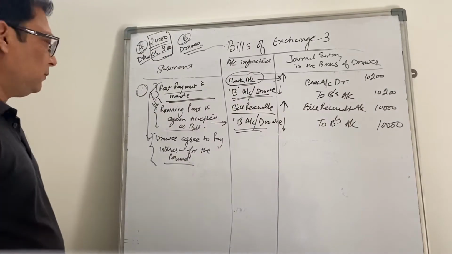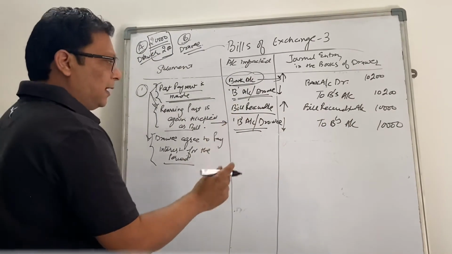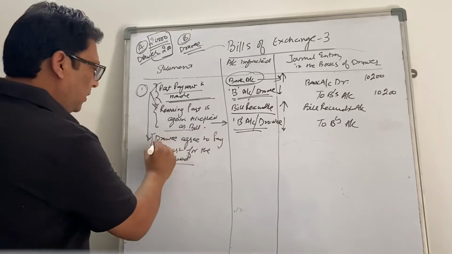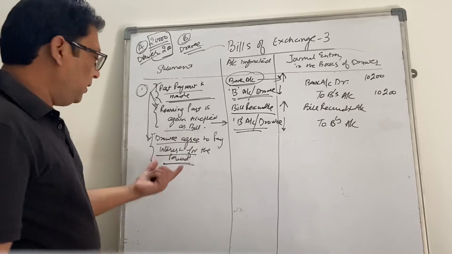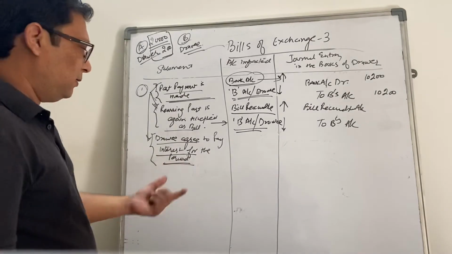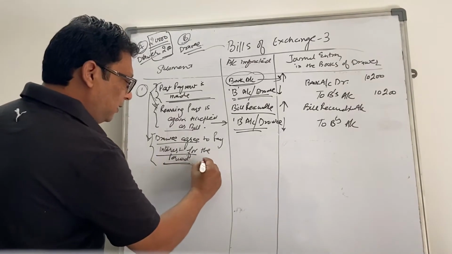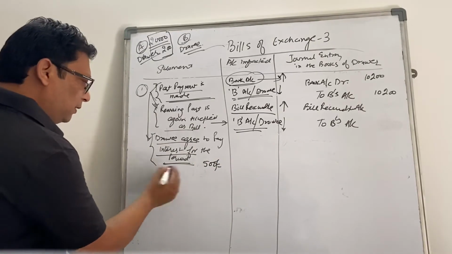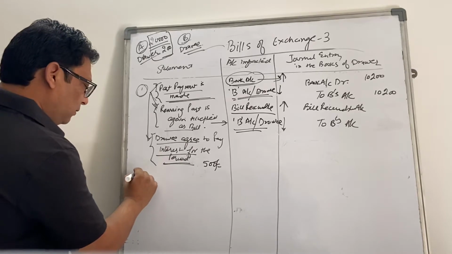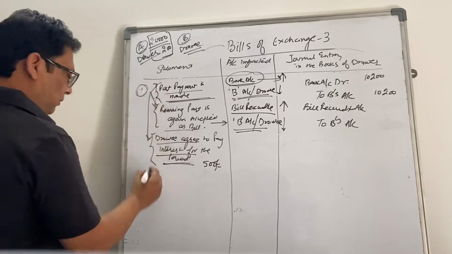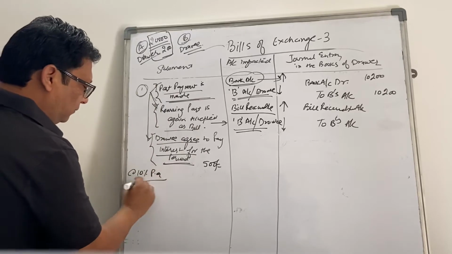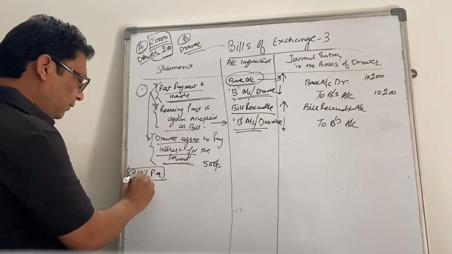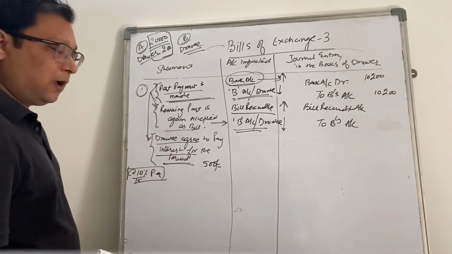10,000, right? Before that, actually, I'm sorry, because the bill, Broy has also agreed to pay the interest for the period. So let's assume this interest is say 500 rupees, or sometimes it is mentioned that interest will be paid like say 10%. So if this is at the rate of 10% per annum, they can mention that, so you can accordingly calculate. It can be 10%, 15%, whatever is mentioned. So you can calculate the amount of interest.